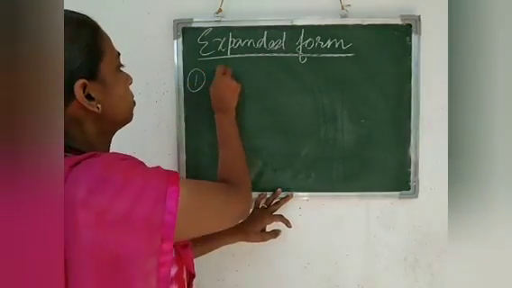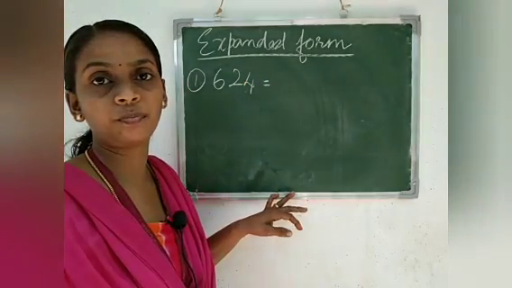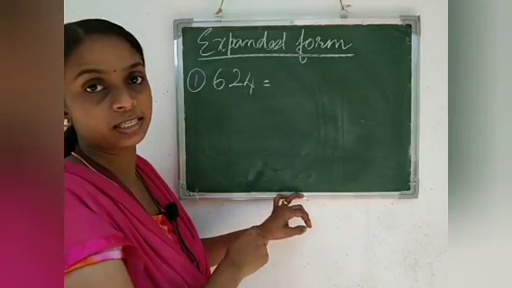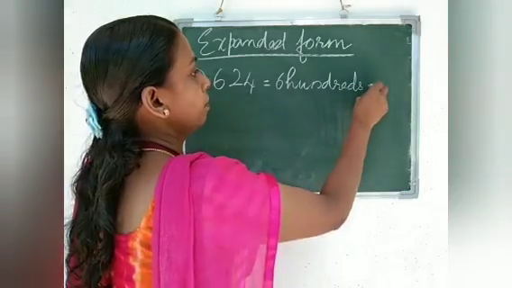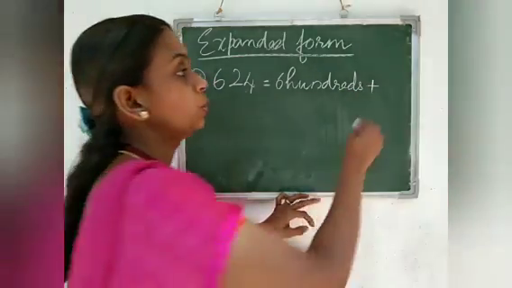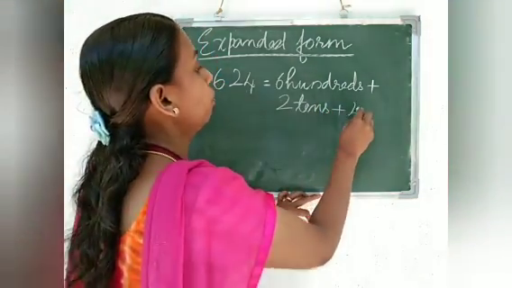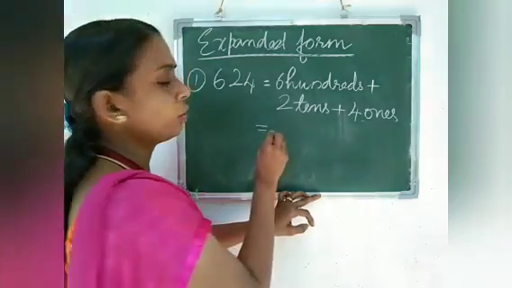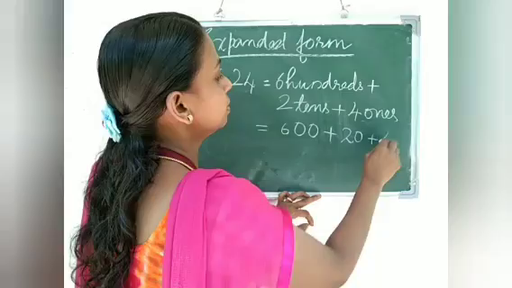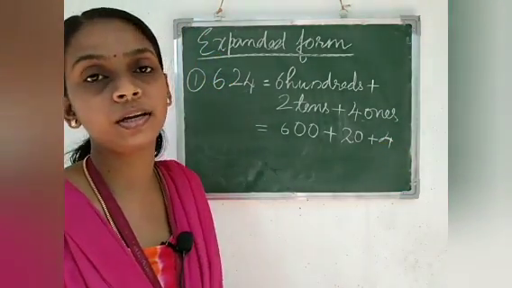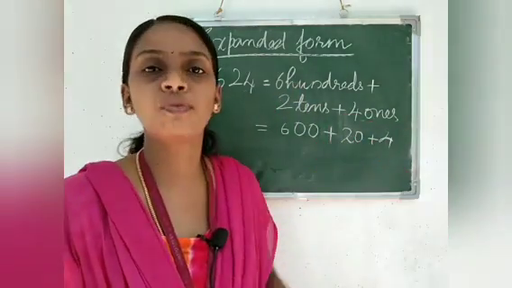So I am writing the first number here, 624. How will we write the expanded form of 624? 600s plus 2 tens plus 4 ones. This is the expanded form, or we can write it this way also: 600 plus 20 plus 4. That is 600s plus 2 tens plus 4 ones.